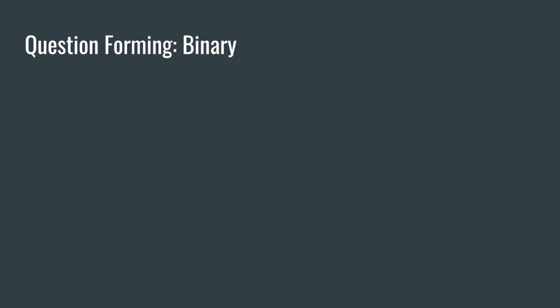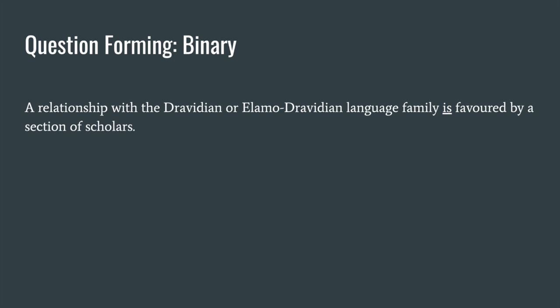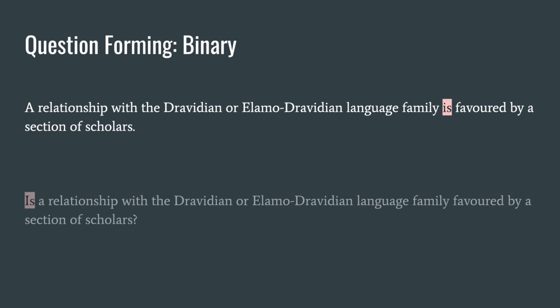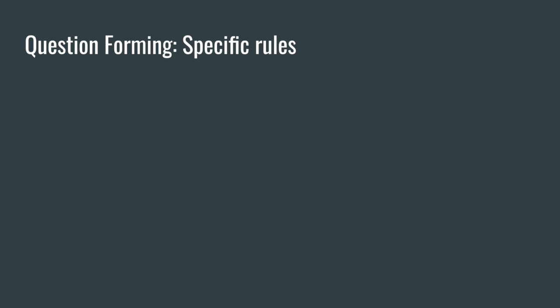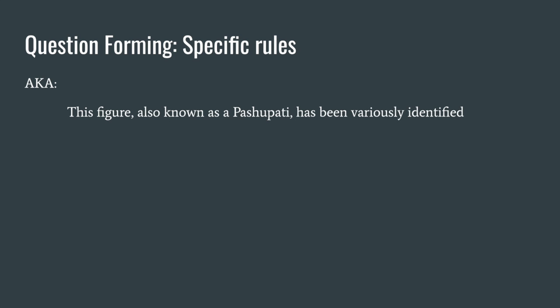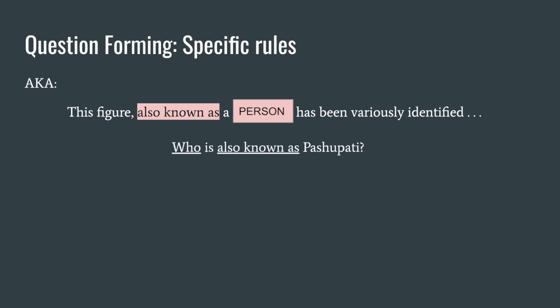The next type of question we considered were binary questions. We looked for sentences with existential verbs such as is and was, and we simply put them in the front of the sentence. We also tried forming some different types of questions with more specific rules. For example, we would look for sentences that had the words also known as, and we would once again identify the named entity, and we would come up with an also known as type of question.